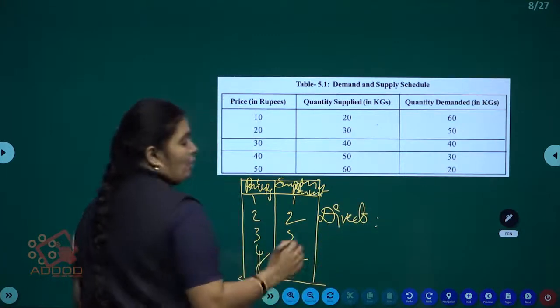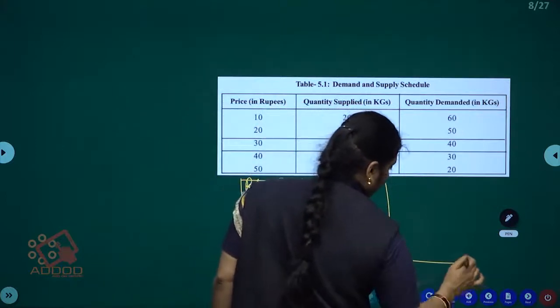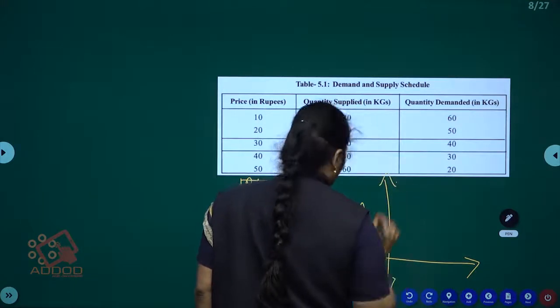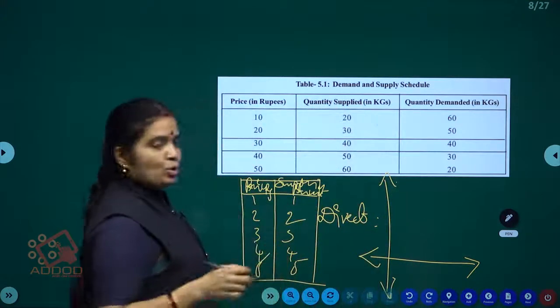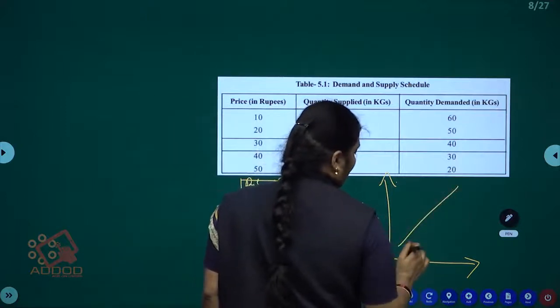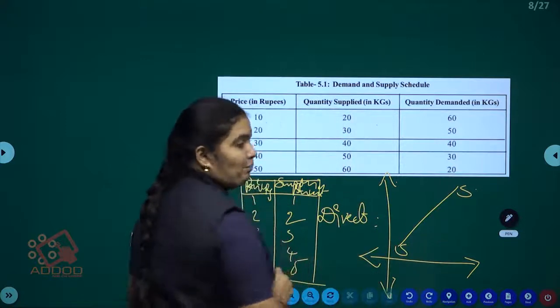Okay, now we will draw the supply curve. What is the supply? Selling capacity. Both are increasing, so the curve will go from left to right, upwards, that is the SS curve. SS means supply curve.